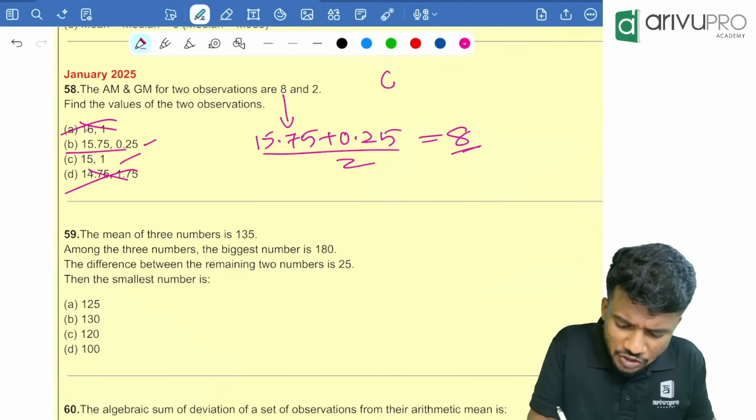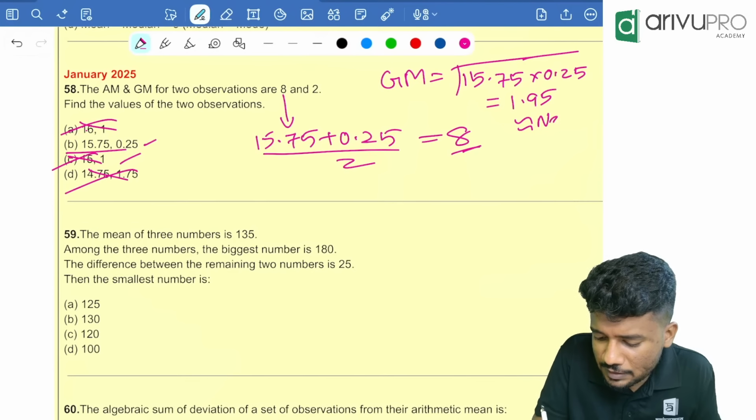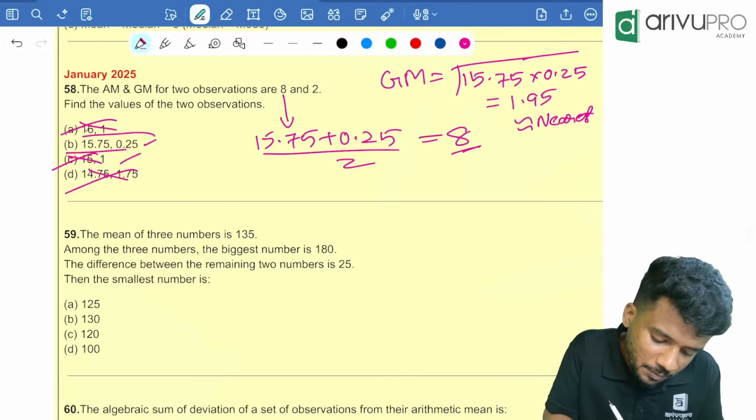Now we need to check the GM. GM is equal to root of 15.75 into 0.25. Take your calculator. 15.75 into 0.25. Then click root. How much are you getting? You are getting 1.95. Now if you check the second one, take GM of 15 and 1. 15 into 1. Then click root. You are getting how much? Root 15 is 3.85. That means it is not the nearest answer. This one is nearest. So which is the option? Option B is your answer.